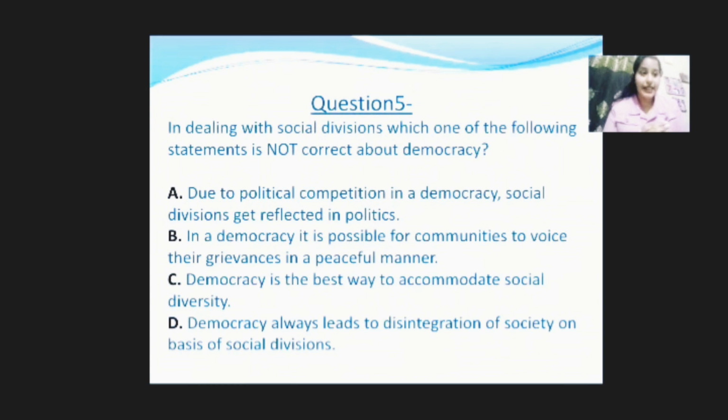Democracy does not always lead to disintegration of the society on the basis of social divisions. It is not compulsory that if there is a social division, then there will be a disintegration of society or the country. Here we can take the example of the reservation system in India. As we have a reservation system in India, SC, OBC, STs are getting some privilege. There is some social division, but that is for the good, so that doesn't lead to the disintegration of the society. Fine. So here the answer is D.